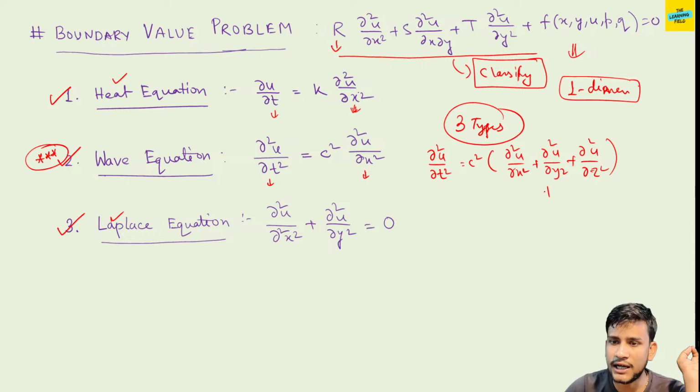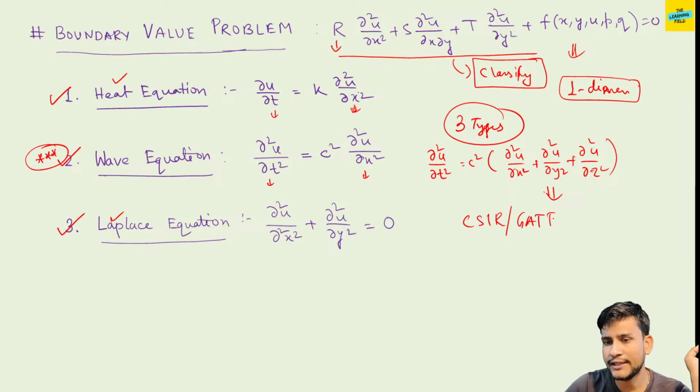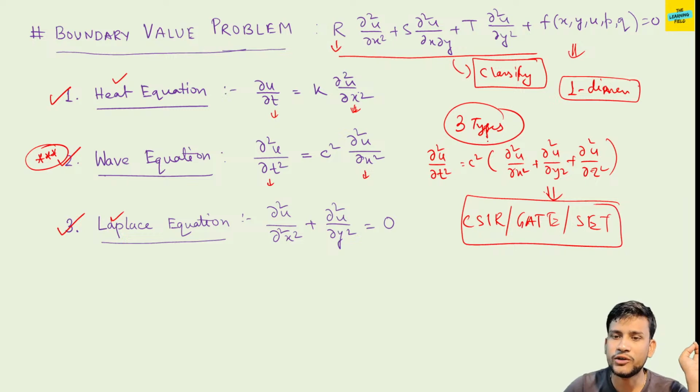This is the three-dimensional wave equation, and you can also find the heat equation and Laplace equation dimension-wise. But for the CSIR NET, GATE, SET or any state exam, we only need to study the one dimensional wave equation, or the one dimensional boundary value problem, in our syllabus.